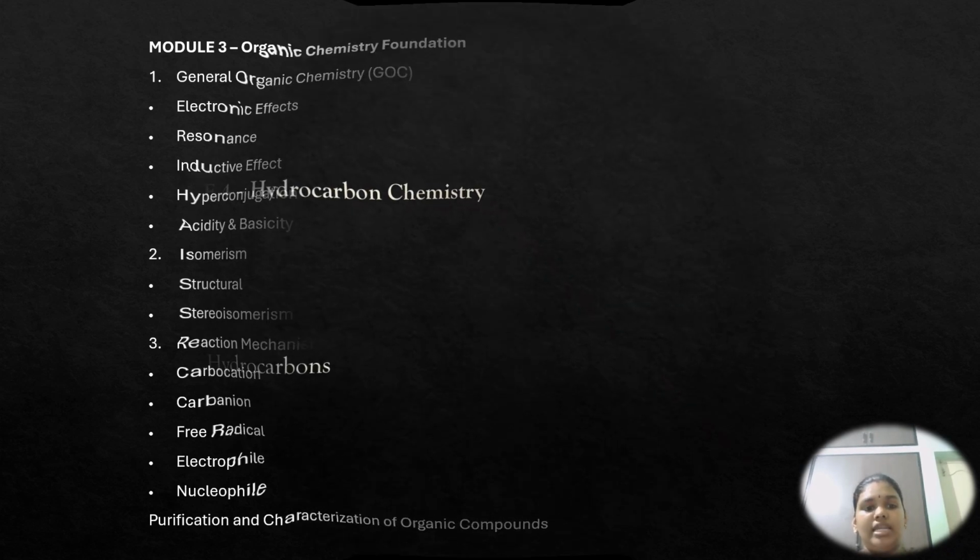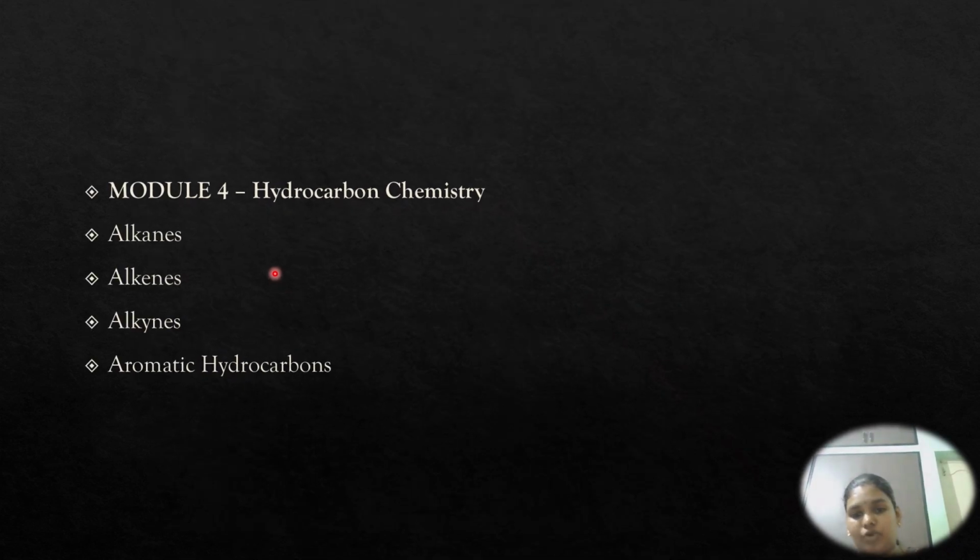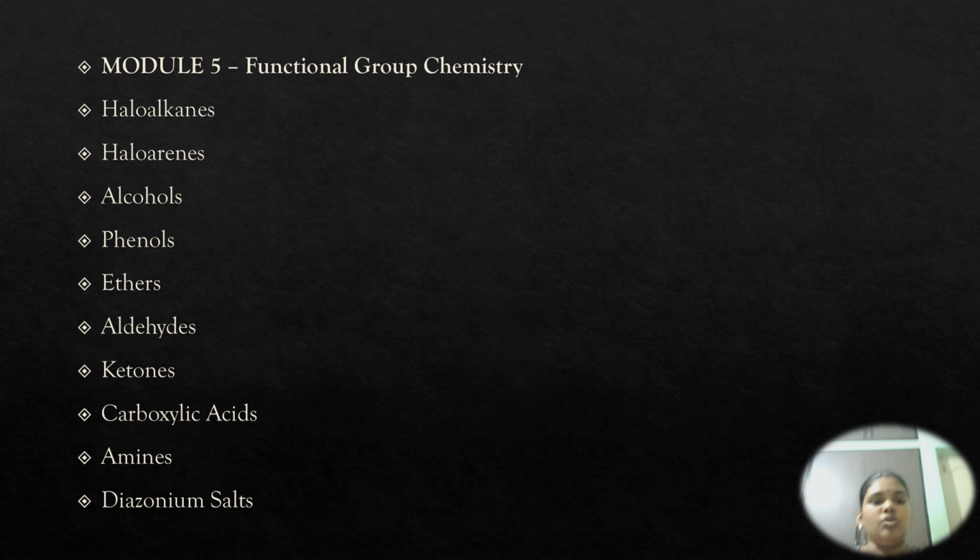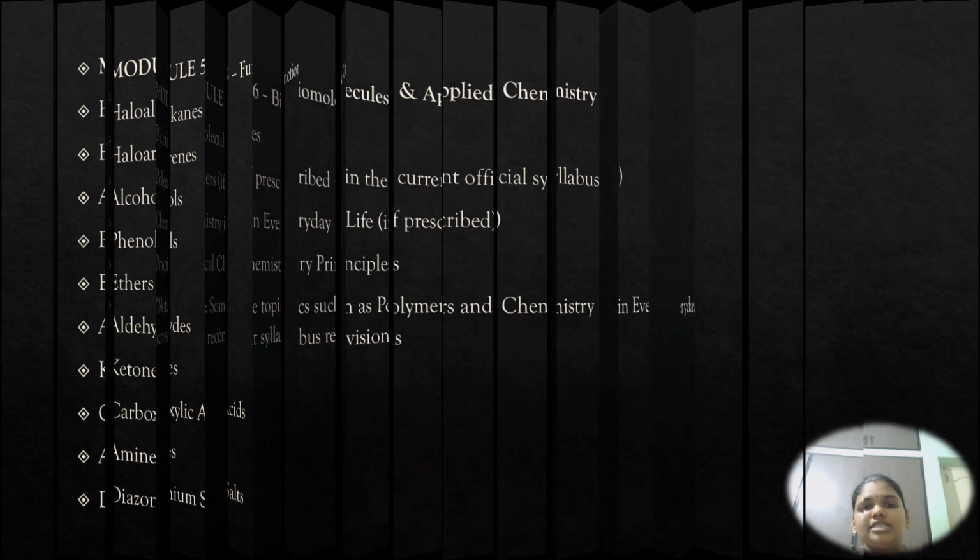Next we have module 4, that is hydrocarbon chemistry. In this we are going to see alkanes, alkenes, alkynes, and aromatic hydrocarbons. Next, module 5 is functional group chemistry. In this we will be seeing all the functional groups, what their characters are, and how they behave.